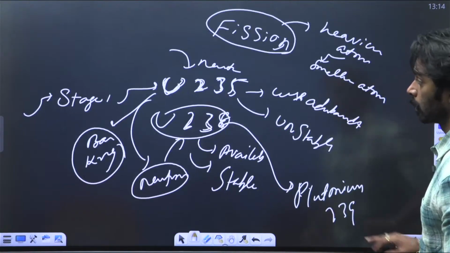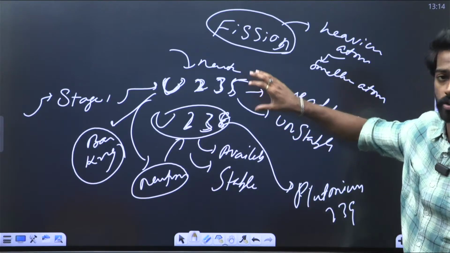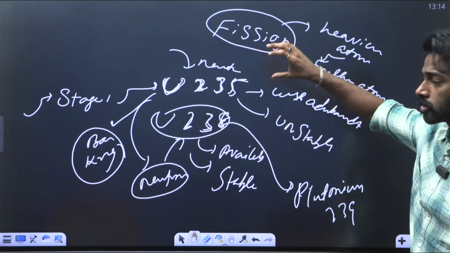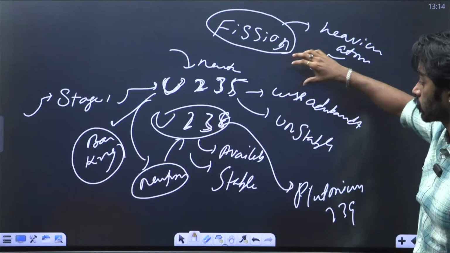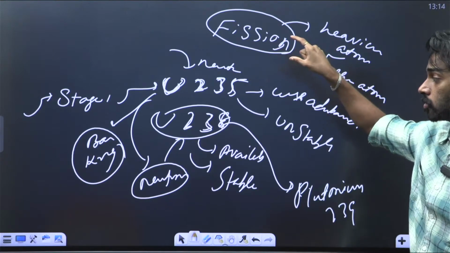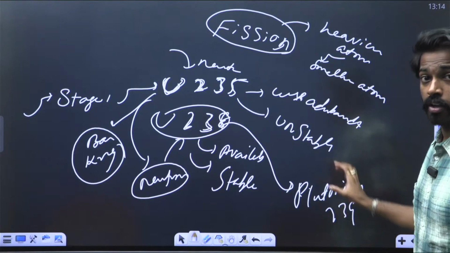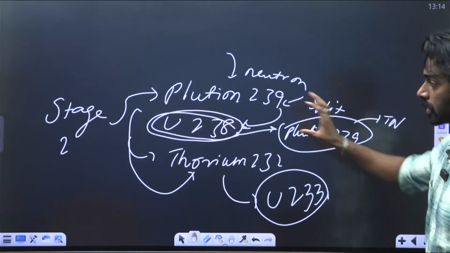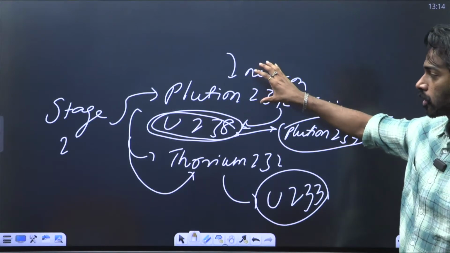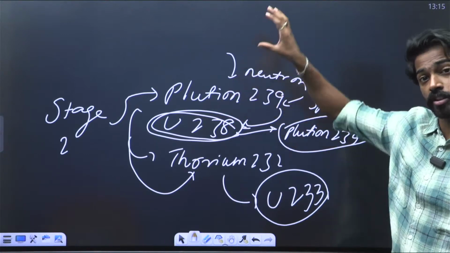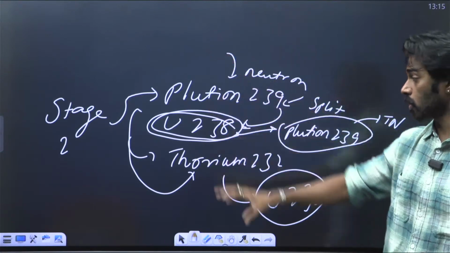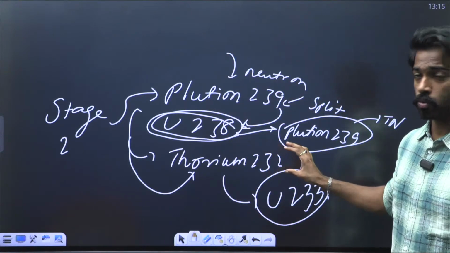Firstly, stage 1 uses uranium-235 and uranium-238, where the neutron is hit to the uranium-235, which splits and ensures that neutrons hit the 238 and transform it into plutonium-239. Now this plutonium-239 is used in the second stage, where we have plutonium-239, uranium-238 that is leftover from stage 1, and thorium-232.